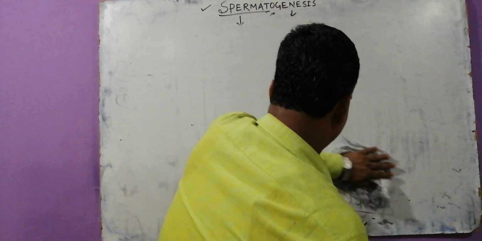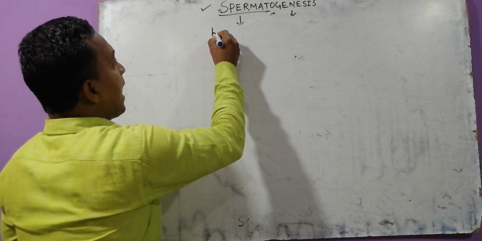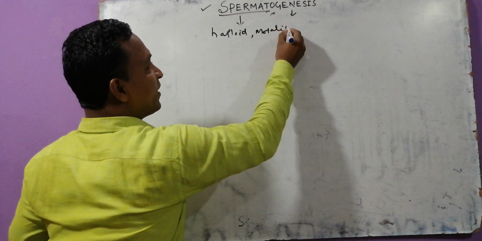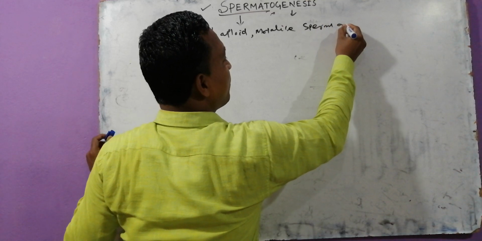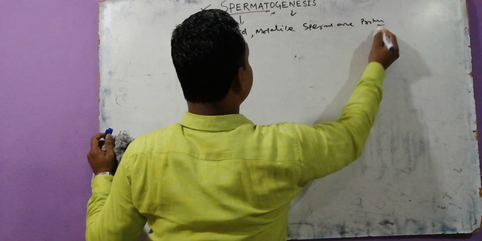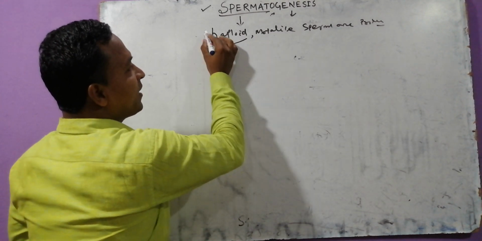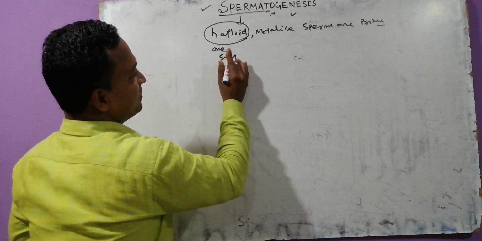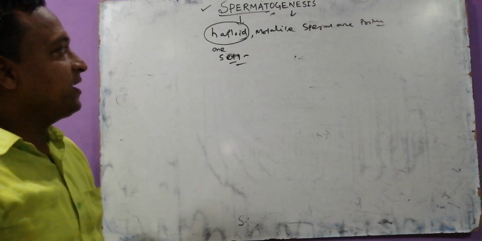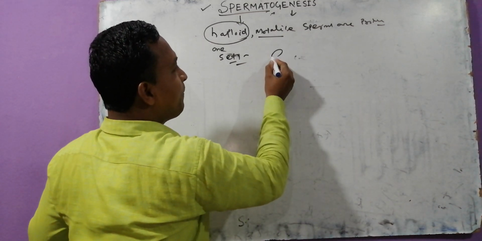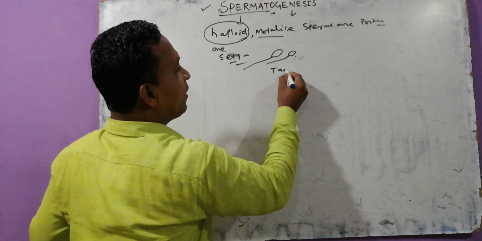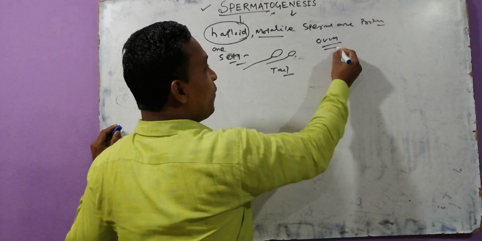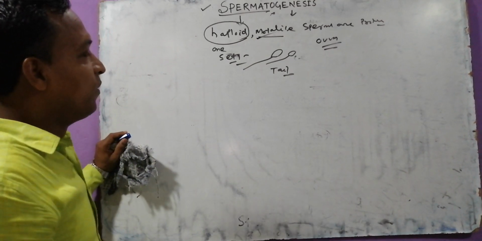In the process of spermatogenesis, haploid motile sperms are produced. The spermatozoa that come out are haploid, meaning they contain how many sets of chromosomes? One set of chromosomes. And they are motile, meaning they are capable of moving due to the presence of the tail. They move towards the ovum.